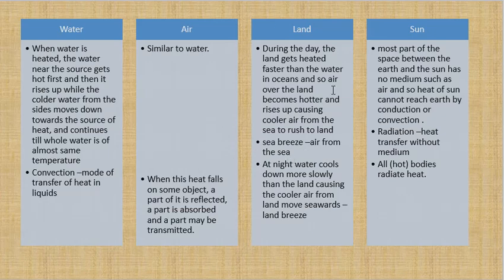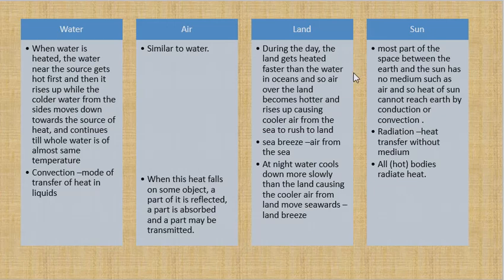In the night, the reverse of this happens. Land gets cooler faster. The ocean does not become cooler faster. So, what happens is the land breeze happens. The air from the land goes to the sea. The land breeze happens. So, during the day, the land gets heated faster because of the sun rays. The hot land causes the hot air on the surface of the earth to become hotter.